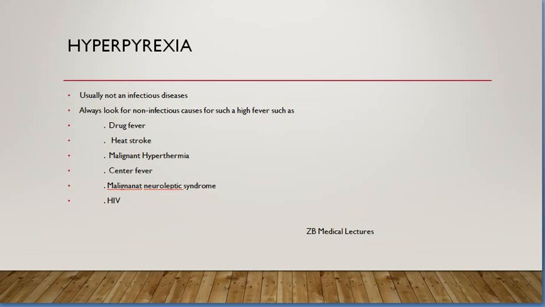When you see such a high fever, keep in mind that it's not usually an infectious cause. Think of something else than infection. So what are some of the non-infectious causes that you can keep in mind: drug fever, heat stroke, malignant hyperthermia, central fever, neuroleptic malignant syndrome and HIV.